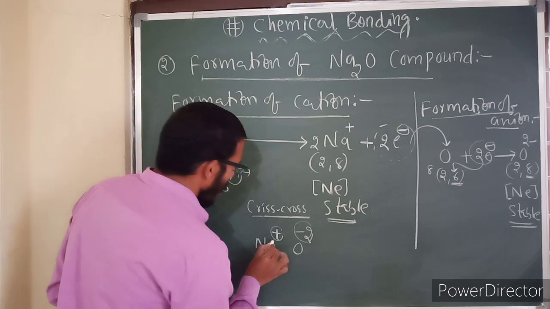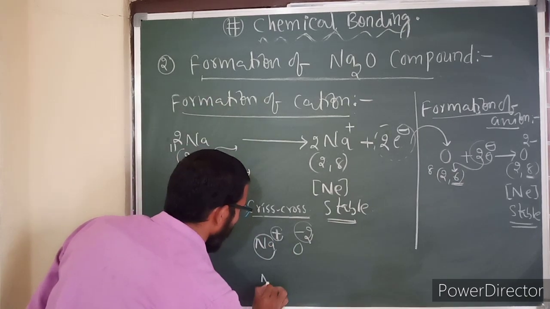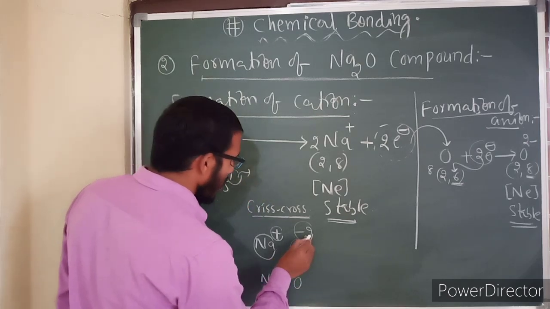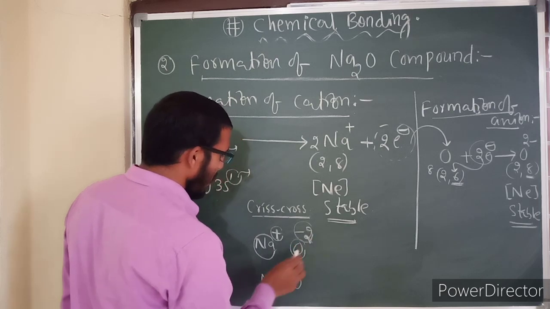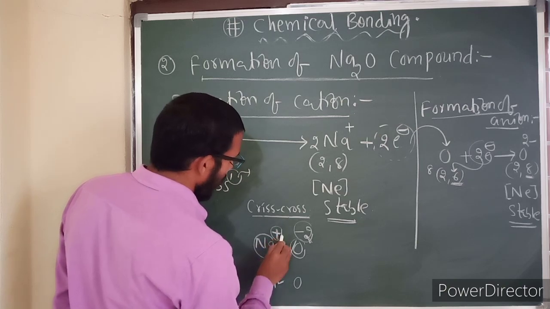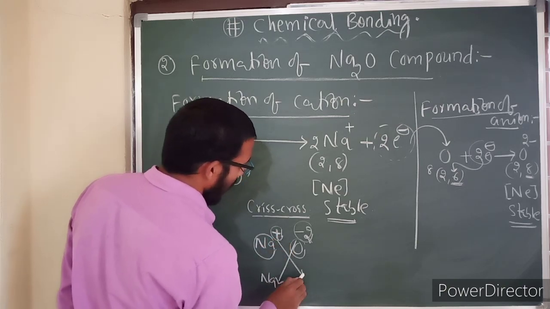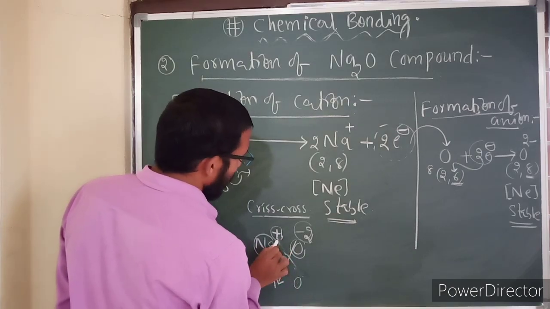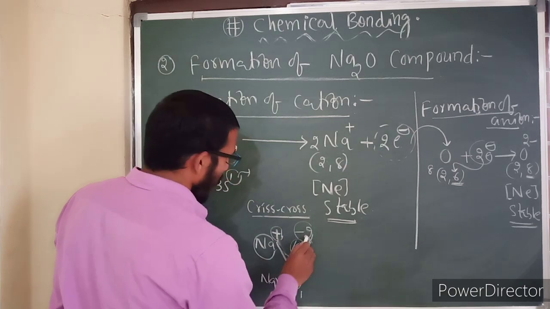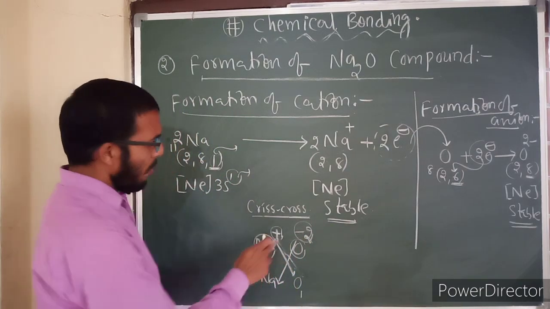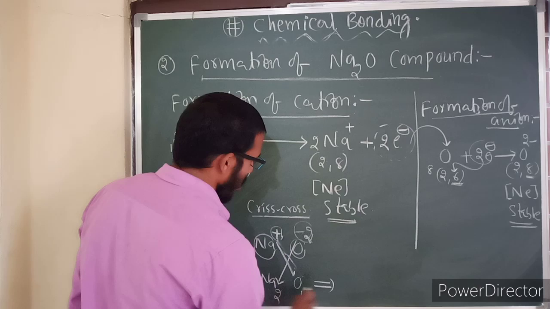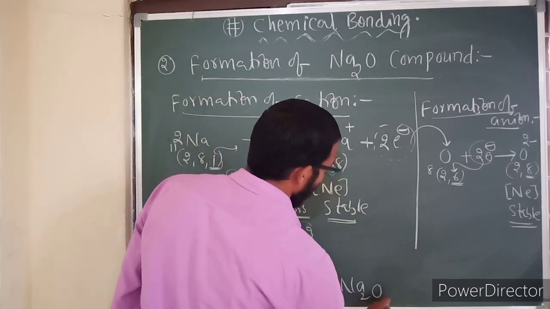Now see here, whatever the sodium is here, you need to write sodium. Whatever oxygen is here, you need to write oxygen. Now the minus 2 number here should be written as a subscript, and the plus 1 here should be written as a subscript. Irrespective of the charge, we only need to take the magnitude. So by combining both of these, we get sodium oxide, Na2O.